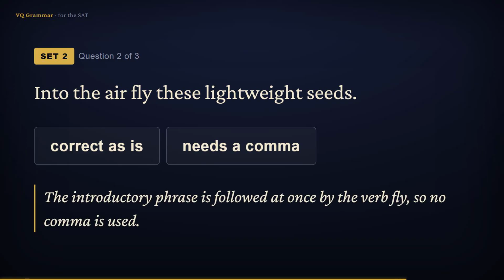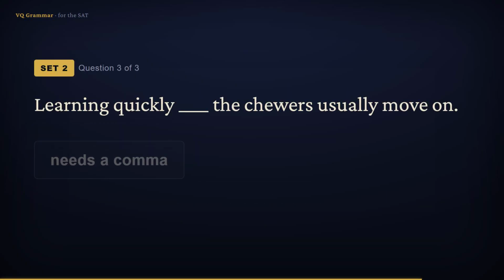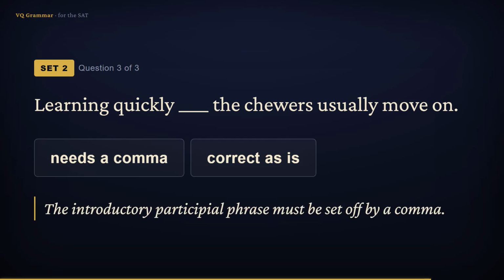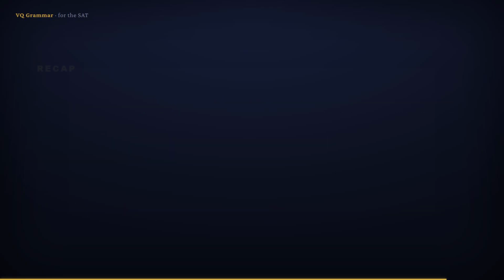Again, the opener, into the air, leads straight into the verb fly, so we leave the comma out. So the answer is correct as is. Learning quickly, the chewers of such plants usually move on. That opener, learning quickly, is a participial phrase, and participial openers always take a comma. So the answer is needs a comma.